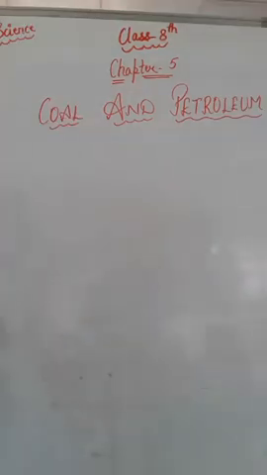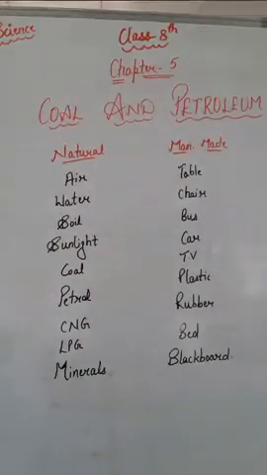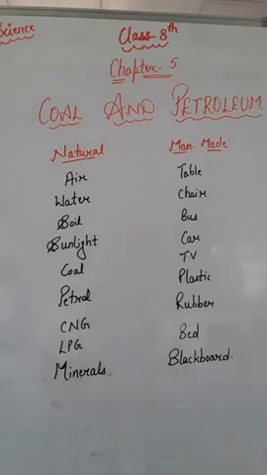We use various materials for our basic needs in our daily life, and we know that some of them occur naturally and some of them have been made by us, that is, by human beings, right? Now let us make a list of these materials that are used by us in our daily life and try to classify them as natural and synthetic, meaning natural and man-made things. These are some things that we use in our daily life, basic things that we use, right? And some of them are natural and some of them are man-made, right?